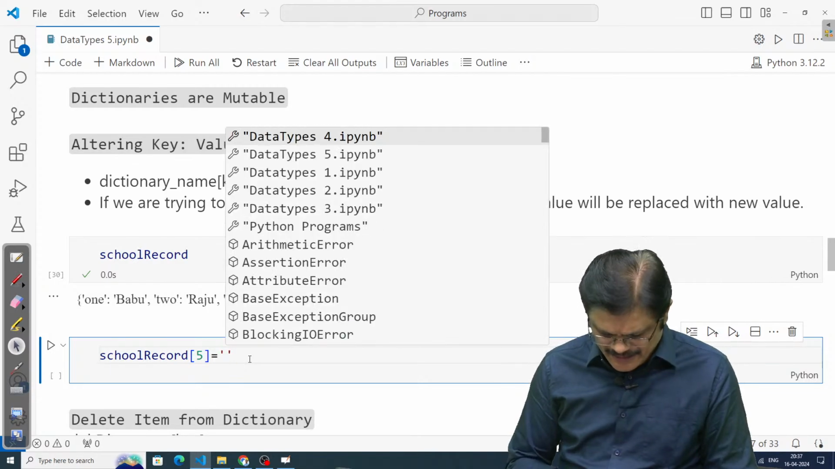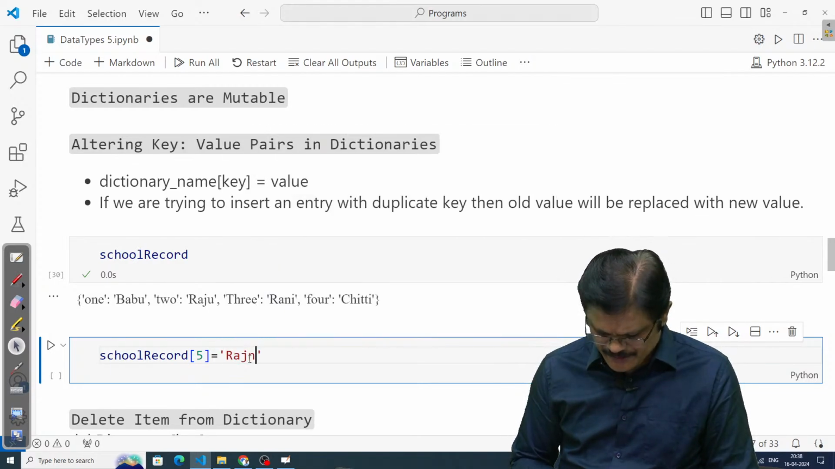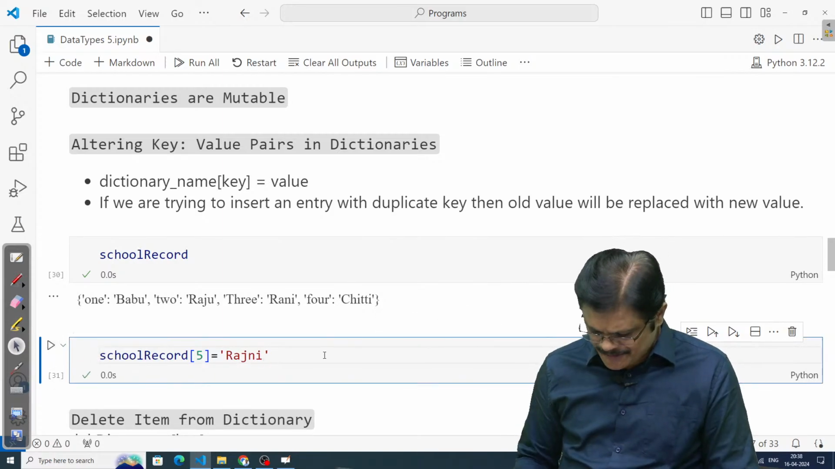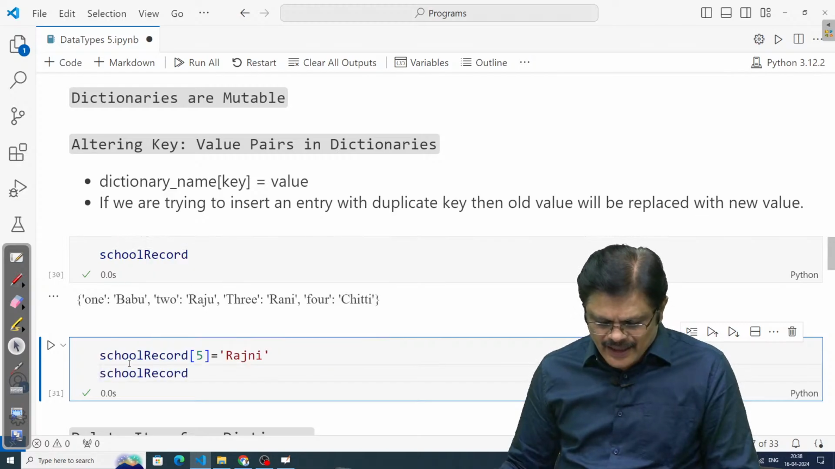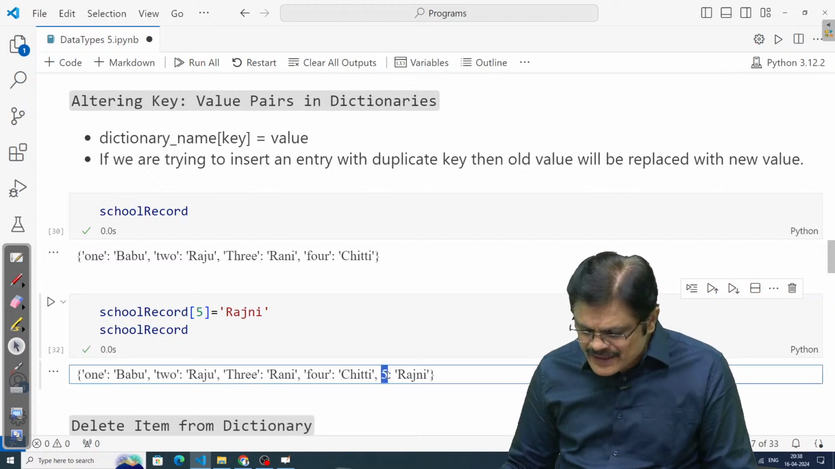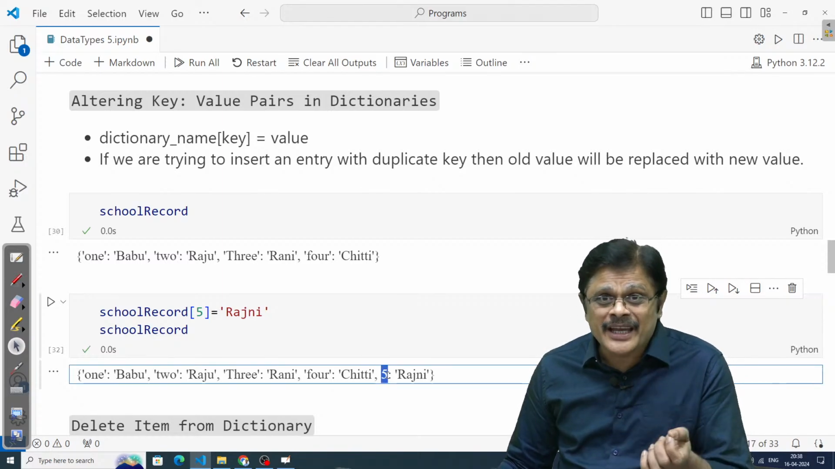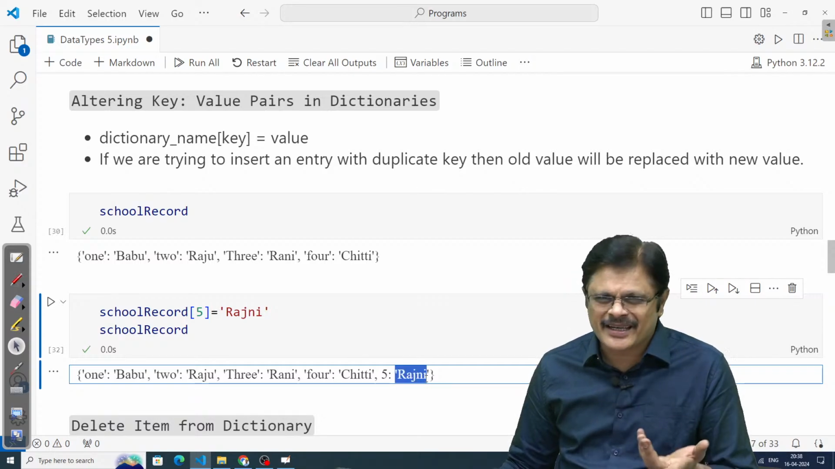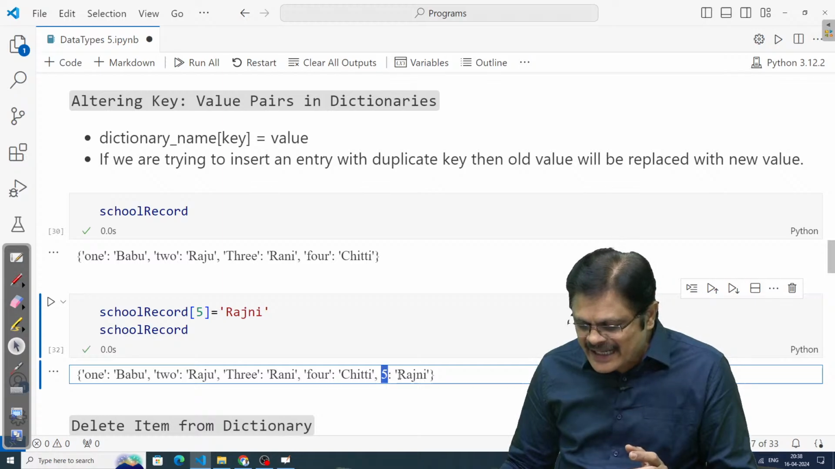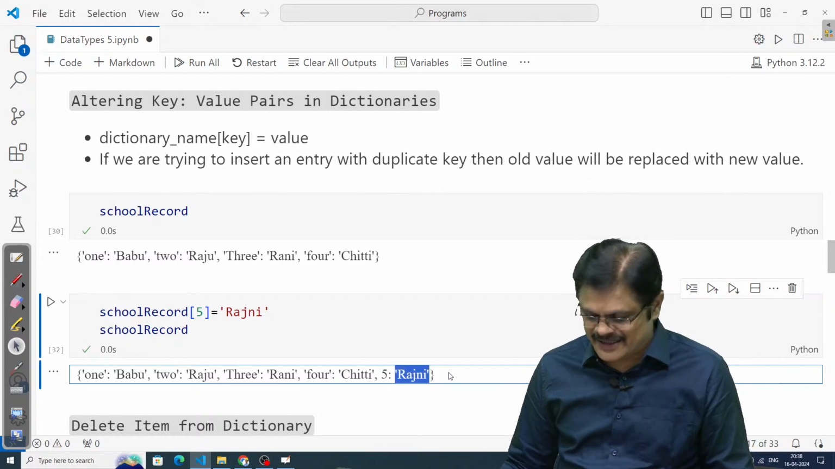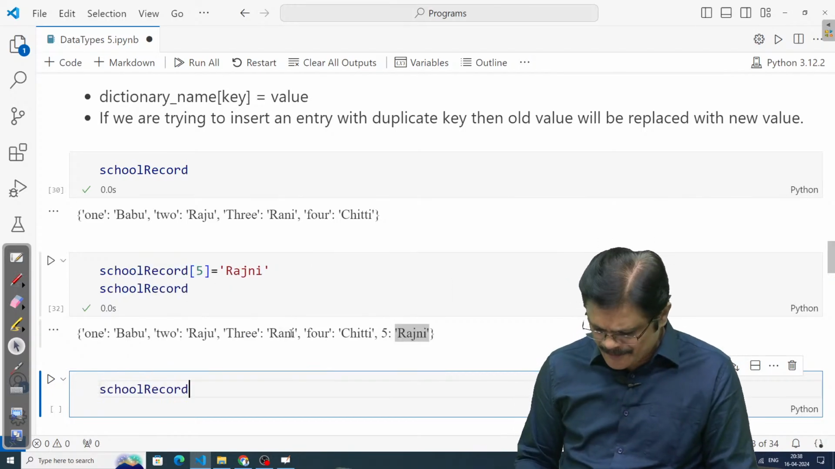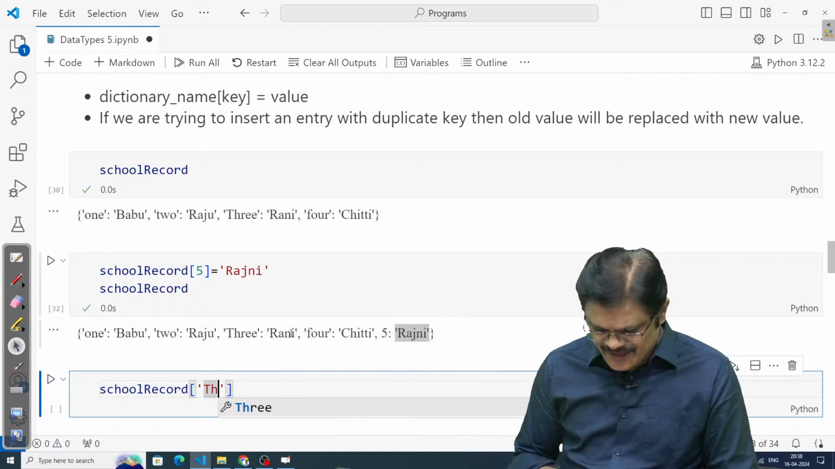Okay. Then I write Rajni. Then what happens? Automatically, a new item is created in the dictionary. You see 5, this is the index, the new key, and corresponding to it, here keys are indices actually, in that sense. So here this is the key and corresponding value, my dear friends. So this is added.